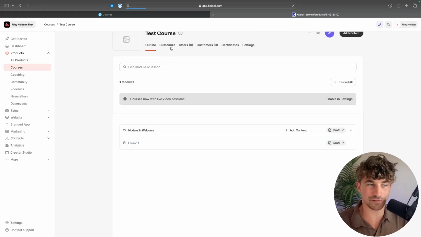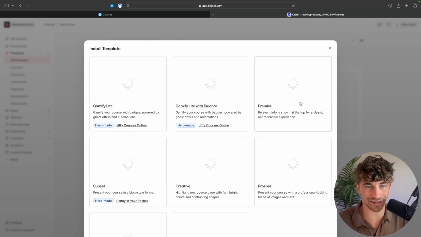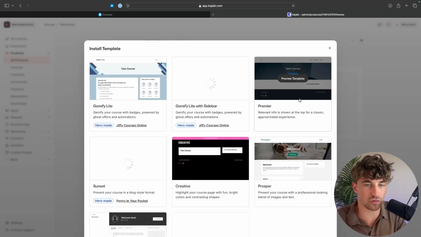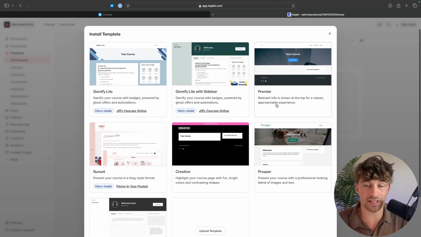But the main difference is if we come over here to customize, we can see the templates that we get inside of Kajabi just make this look a lot more premium than what we can get access to inside of System. So these are the templates right here. We have a lot of awesome templates. It just looks and feels a lot more premium. So this is what I mean.